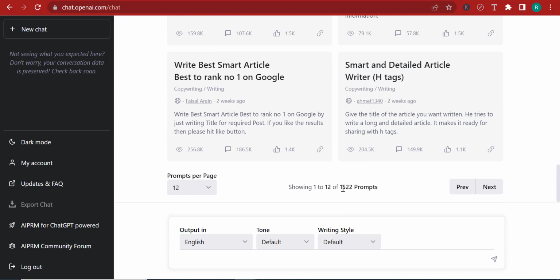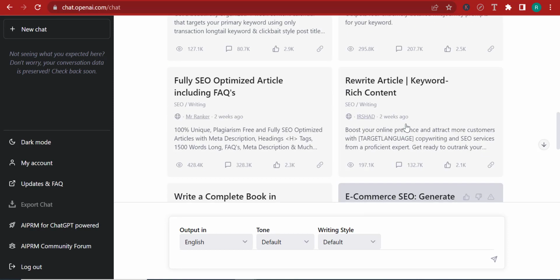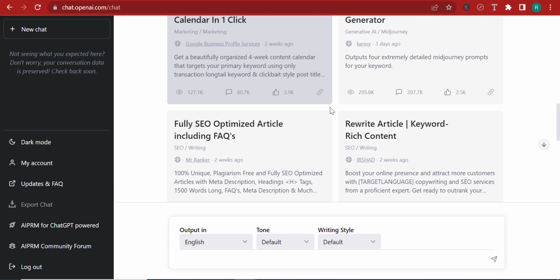Over here, I have access to 1,522 prompts. These prompts are changing every day, so prompts are added, prompts are removed every day, and usually the number increases. Just yesterday, I saw the number of prompts was around 1,400 and something. Right now it is at 1,522. And so how do you use this? Well, you can click on a specific prompt.